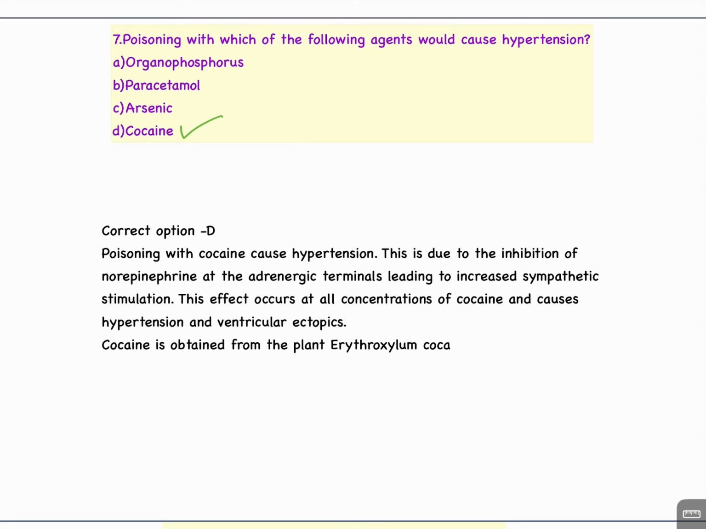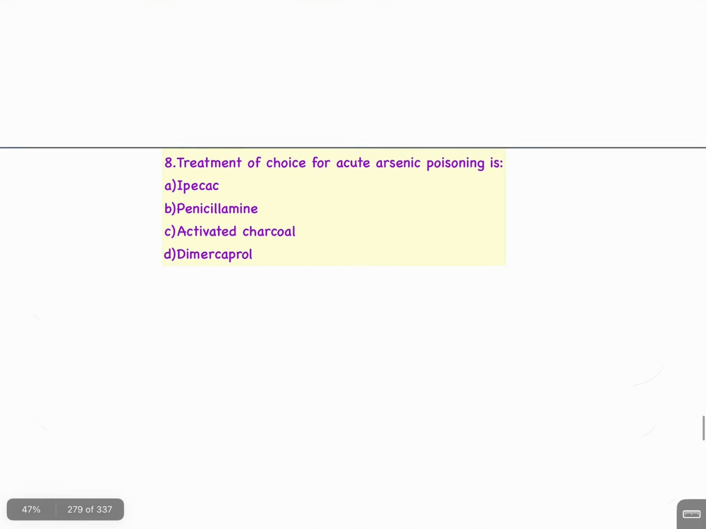This is due to the inhibition of norepinephrine reuptake at the adrenergic terminals, leading to increased sympathetic stimulation. This effect occurs at all concentrations of cocaine and causes hypertension and ventricular ectopy. Cocaine is obtained from the plant Erythroxylum coca.